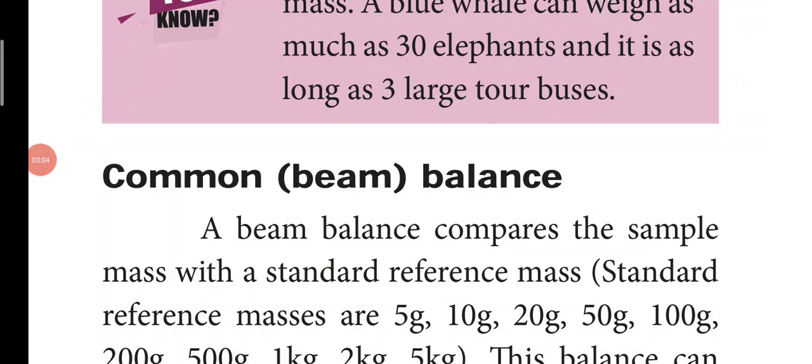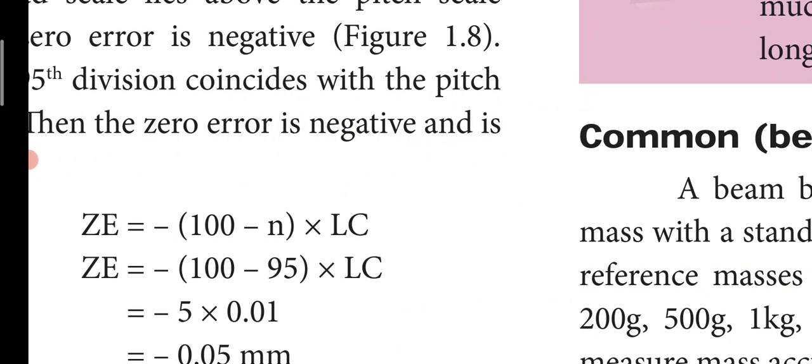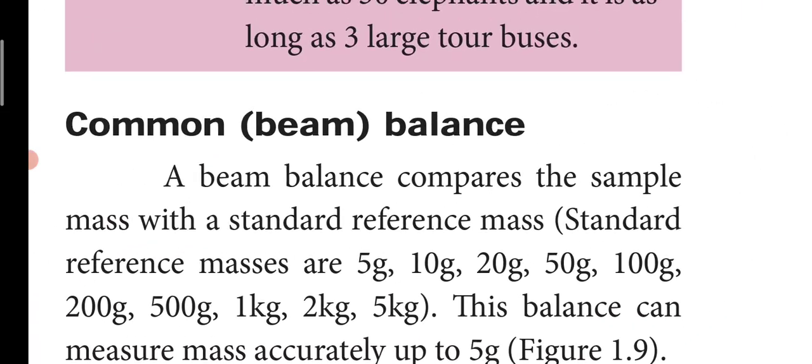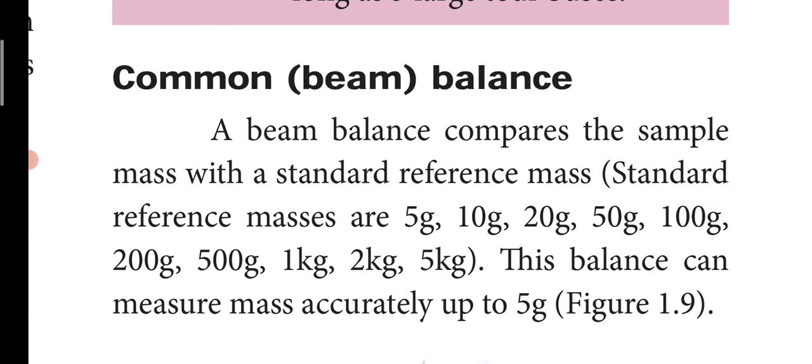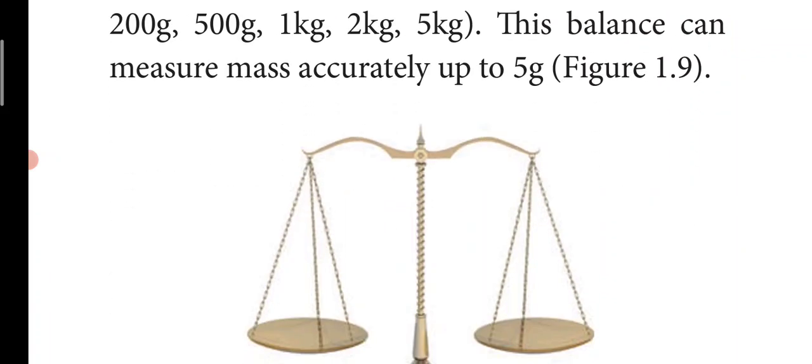Next, we are going to see the different measuring instruments. The first measuring instrument we have is the common beam balance. Ten years ago, and even now, you can see this in villages, but here we are using only digitalized measuring instruments. So this common beam balance will look like this.